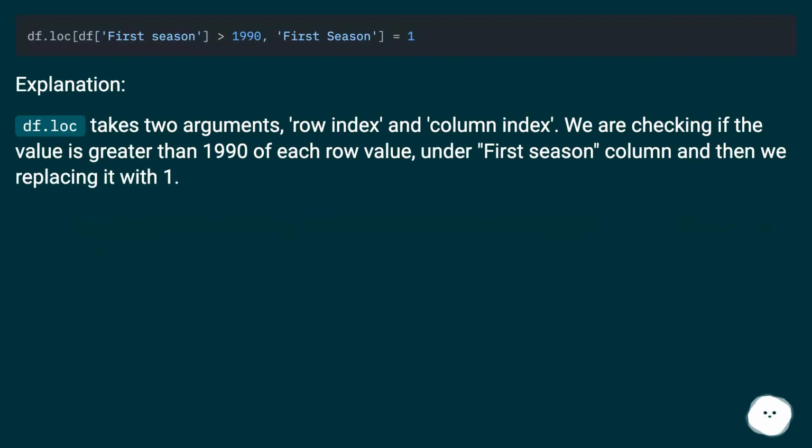Explanation. df.loc takes two arguments, row index and column index. We are checking if the value is greater than 1990 for each row value under the first season column, and then we are replacing it with 1.